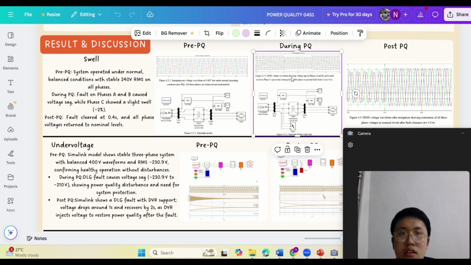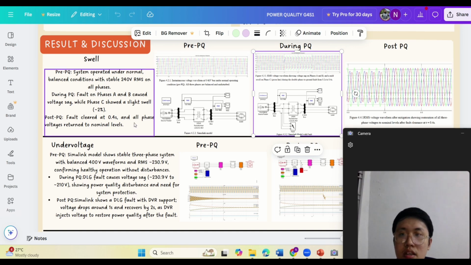During PQ, the fault on phase A and B caused the voltage sag, while phase C shows a slight swell. And this is the during PQ graph. And this is the simulation model. I added a fault on this model during PQ.